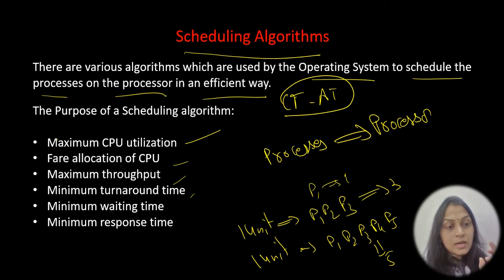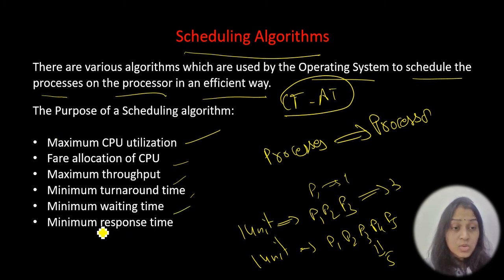If I explain a concept clearly in 1 hour, and the same concept clearly in 2 hours, which one is the efficient one? Obviously you will take the 1 hour, because the same concept, in the same way, everything is the same. If I only try to repeat, there is no use of that. You will feel bored. So try to maintain a minimum turnaround time. If you take a minimum turnaround time, then you will understand it clearly. You will not get bored, right? So a minimum turnaround time should be there.